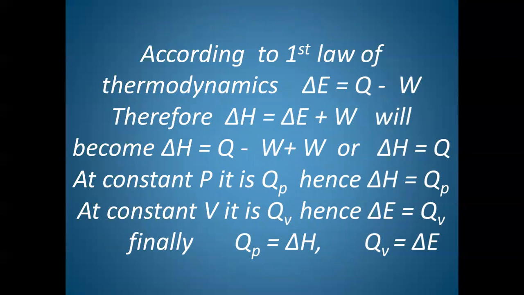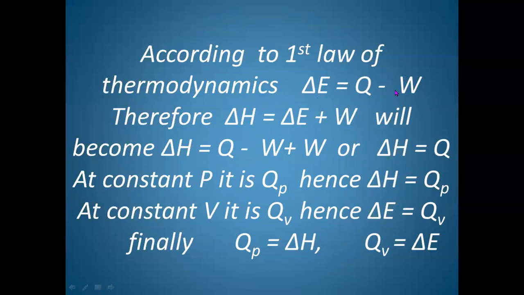Now, according to the first law of thermodynamics, we know that internal energy, heat absorbed, and work done are related in this way. Change in internal energy, that is delta E, is the difference between heat absorbed and work done. Why?